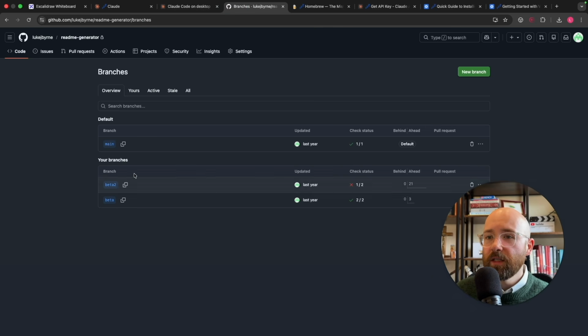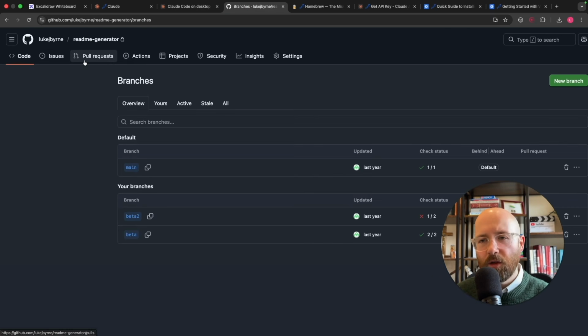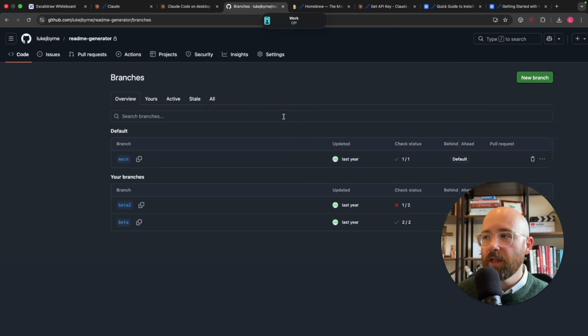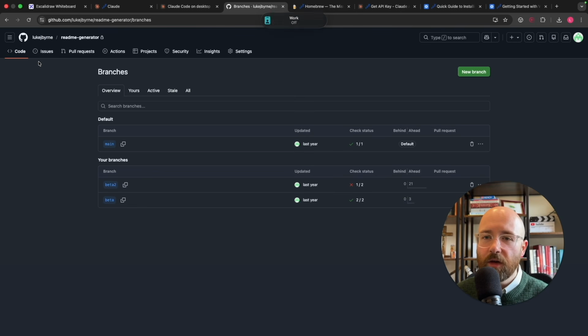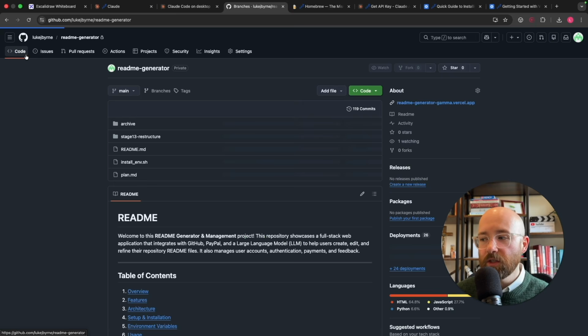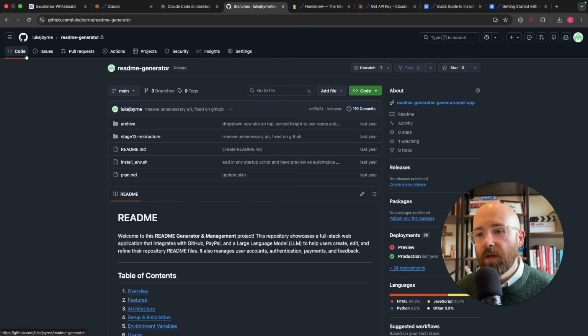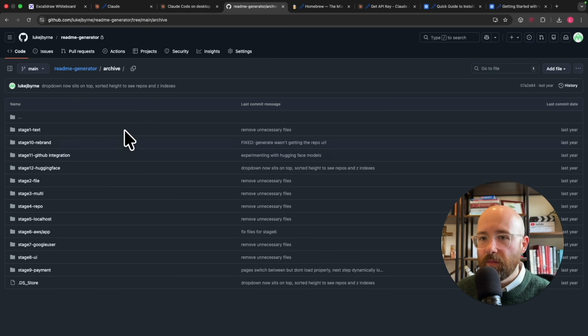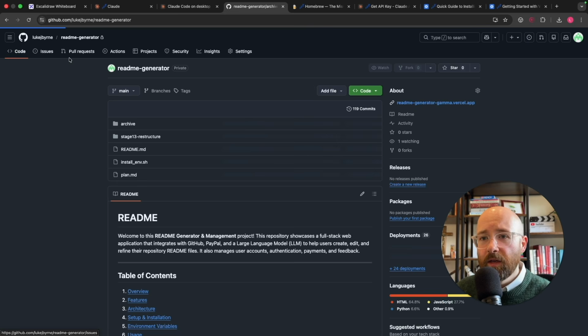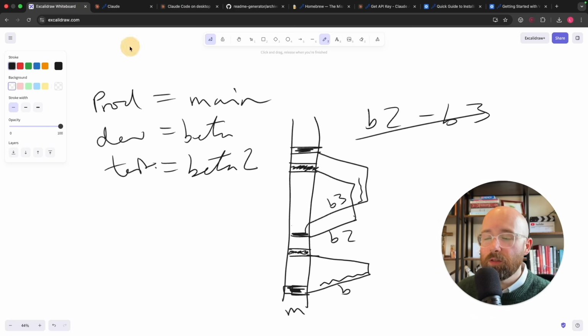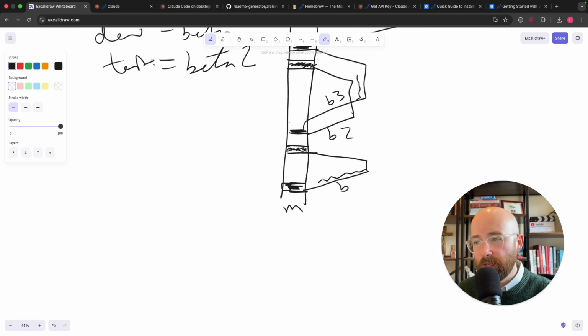Now we can see here that you can create new branches and stuff, but we're going to let Claude Code, sorry, not Git, we're going to let Claude Code handle Git. So you don't have to know it much, but you have to understand roughly what's happening here. You can see that these are all the files we have, and they're all in folders and stuff.